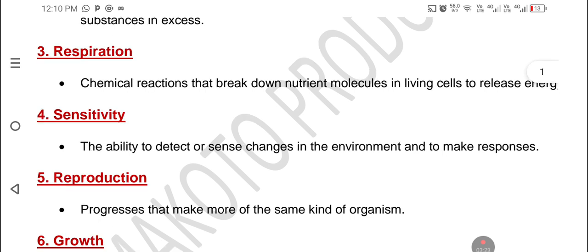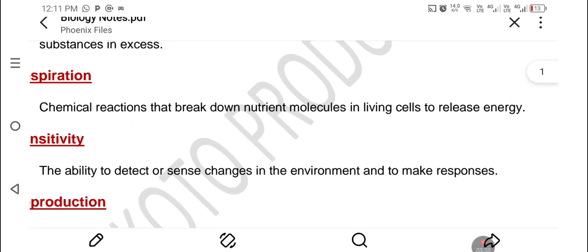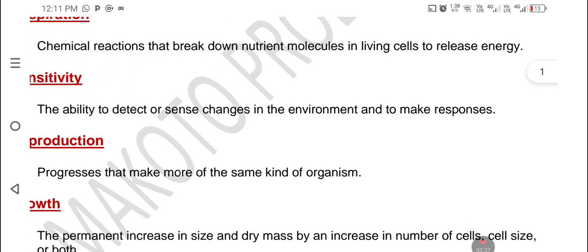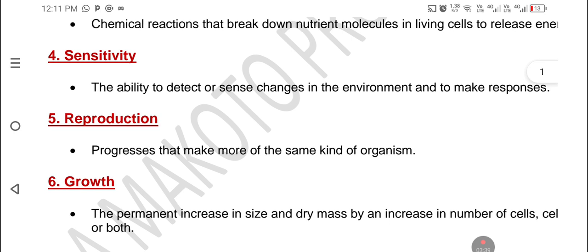4, sensitivity. Sensitivity is the ability to detect or sense changes in the environment and to make a response. 5, reproduction. Reproduction is a process by which offspring make young ones. Or reproduction is a process that makes more of the same kind of organism.